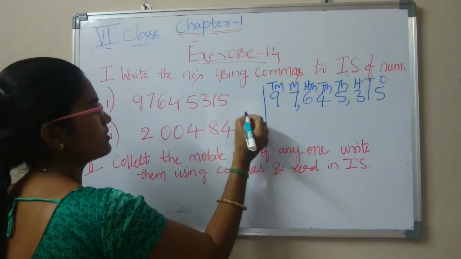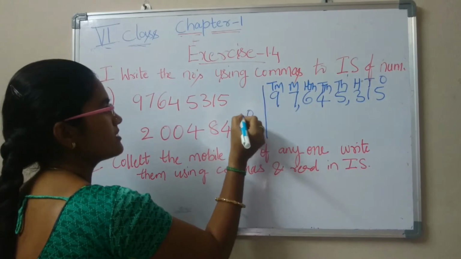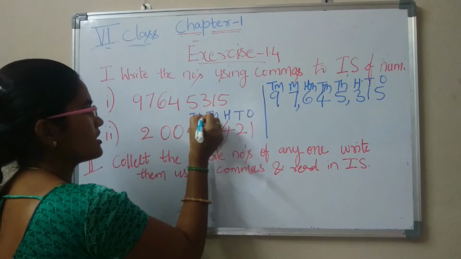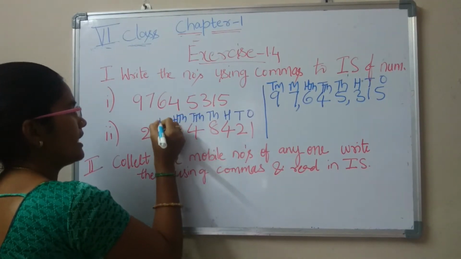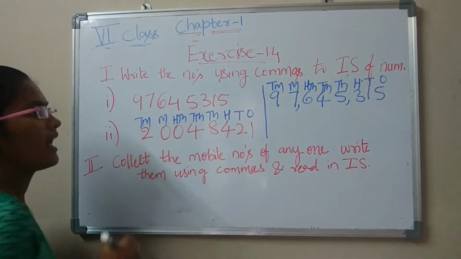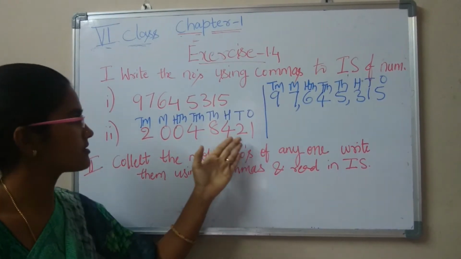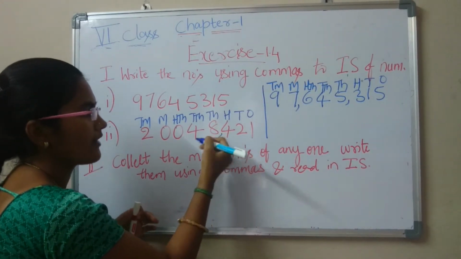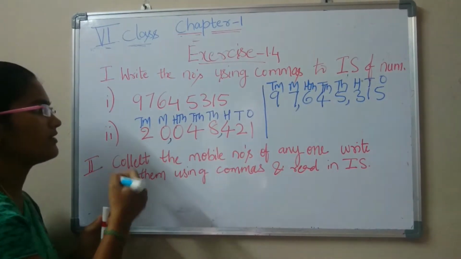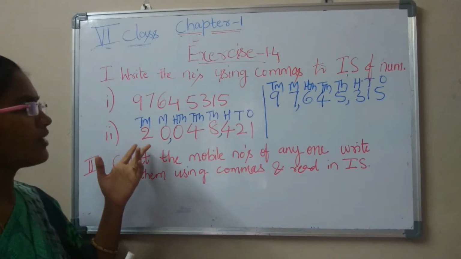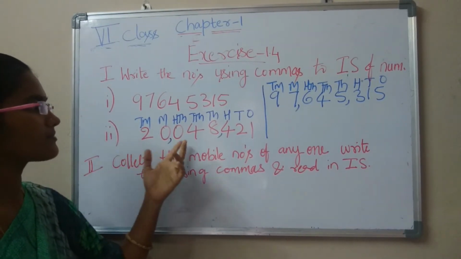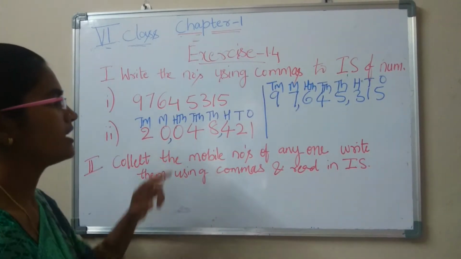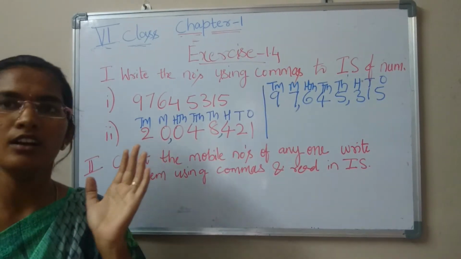Now write this also. Give the place values: ones, tens, hundreds, thousands, 10,000s, 100,000s, millions and 10 millions. How do we give commas from the ones place to the millions? After every 3 digits we have to give commas. How do we read this? 20 millions 48,421. In this way we have to read that number, and in this way we have to give commas.